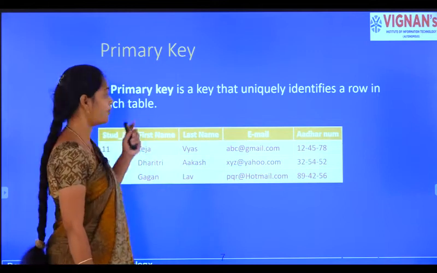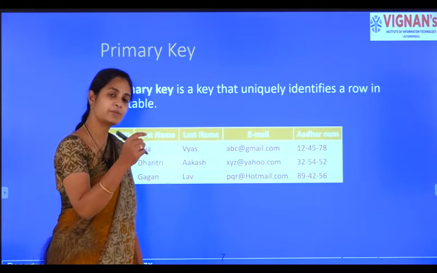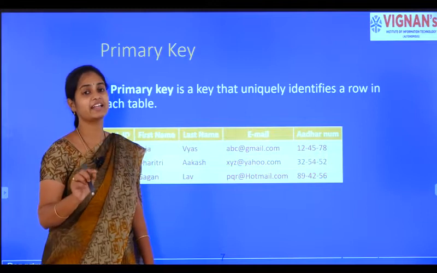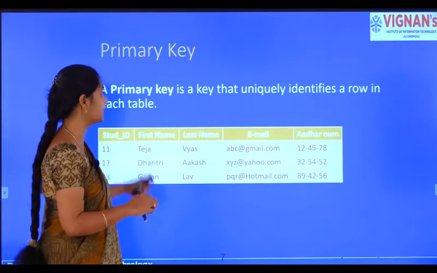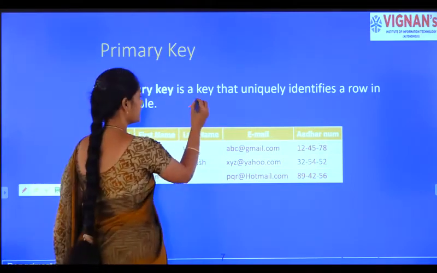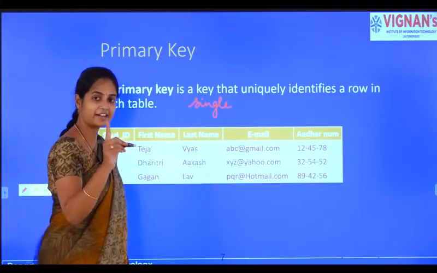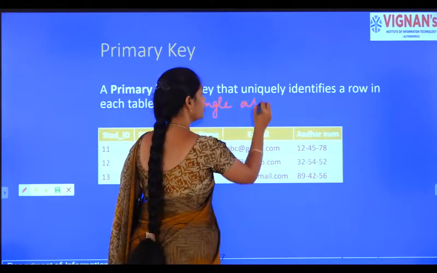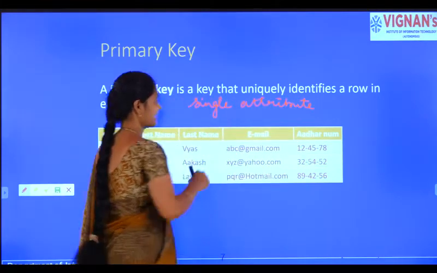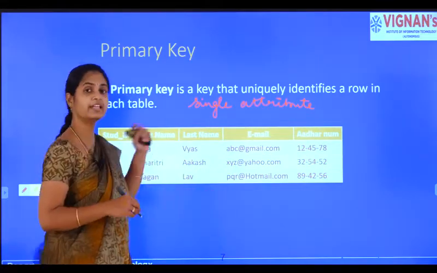What is a primary key? Here we have a small difference between a candidate key and a primary key. A candidate key is a set of attributes, but a primary key is a single key, only one attribute. You need to select a single attribute that uniquely identifies the row in each table.